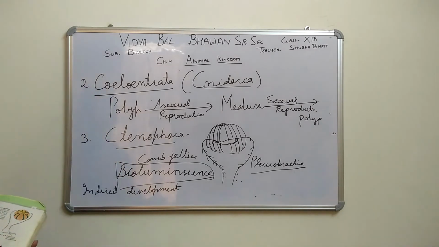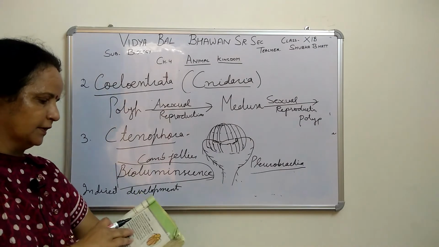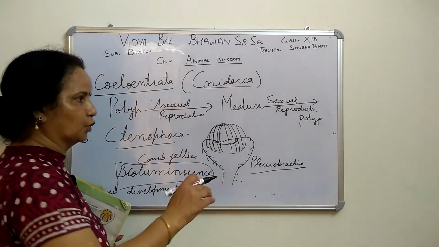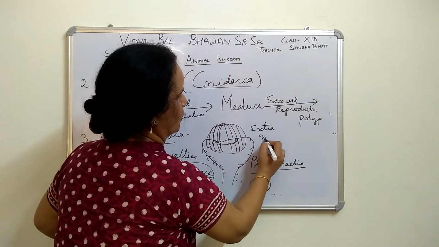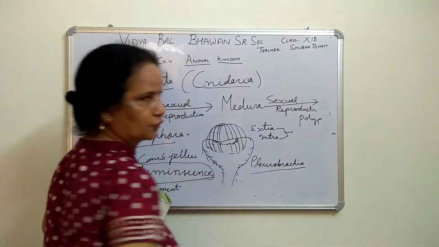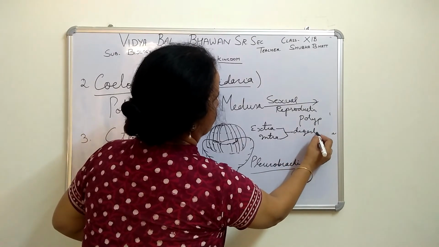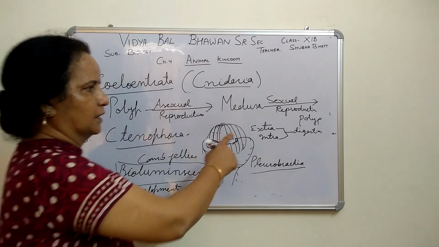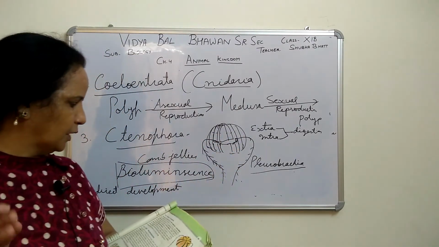Now then, ctenophores. That is called Ctenophora. One more thing is here, digestion. Digestion is both extracellular or intracellular, in both cases. Some organisms are showing extracellular, some are showing intracellular digestion, right? Then development is indirect.